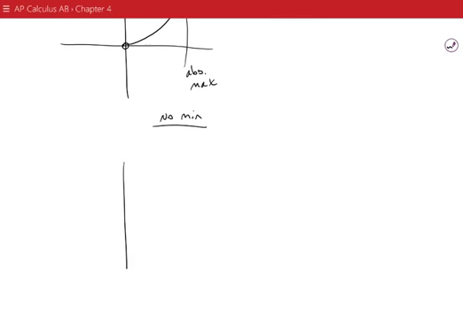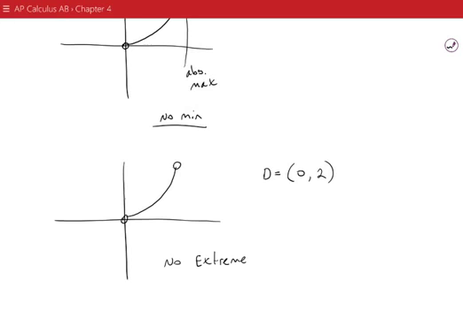So if both are non-inclusive, so let's say that the domain is equal to 0 to 2 non-inclusive, this has no extreme values. The plural of extrema, or extreme values, is extrema, so we could say no extrema.